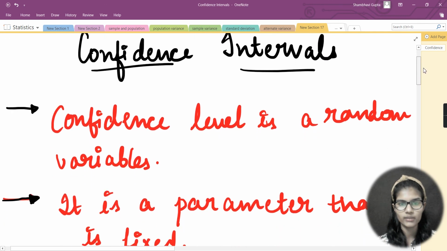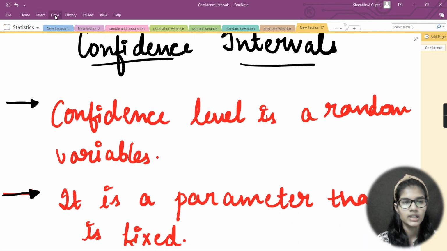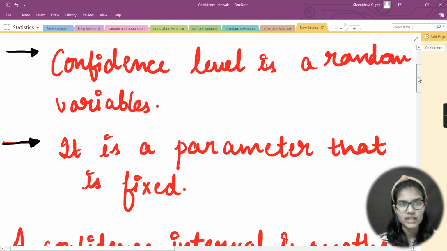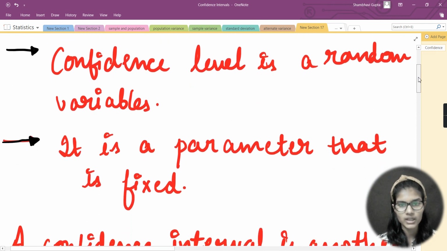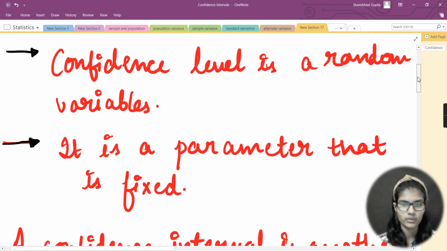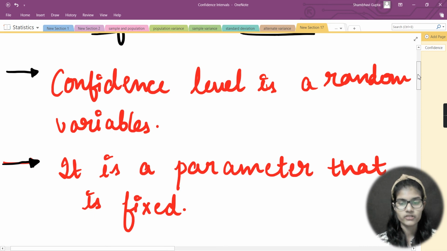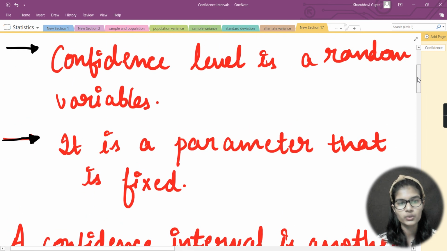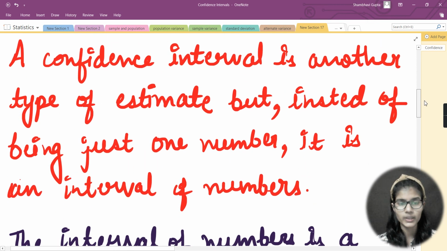Let me quickly go over once more whatever I have just told you, and for that I will take a marker. Please listen carefully because I am giving a whole summary. Before giving the definition of the confidence interval, I told you two things to keep in mind. First, the confidence interval is a random variable. And second, the parameter is fixed. Then I told you the definition of the confidence interval.